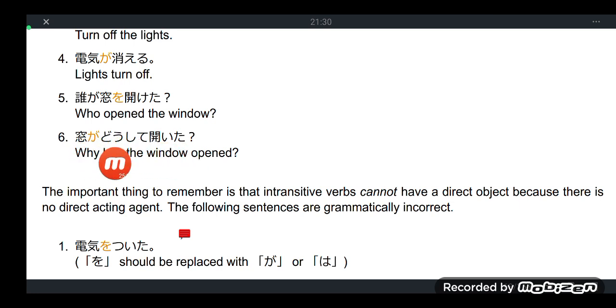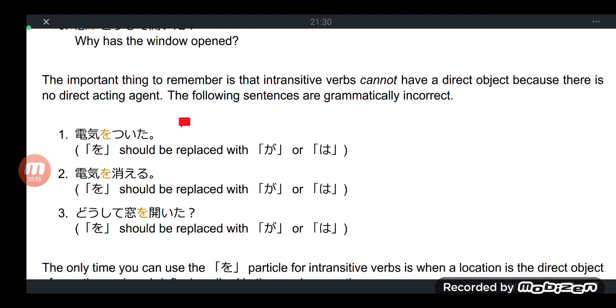What has been opened? Mado, or window. What has been opened here? Mado. So we identify what has been opened here. As we identify, it's the mado, it's the window. So using the identifier particle, the thing that needs to be identified is usually on the left side of the ga. So mado ga doste hiraita.